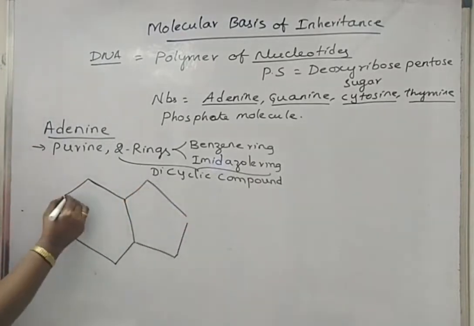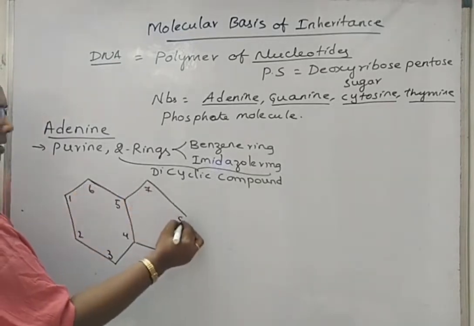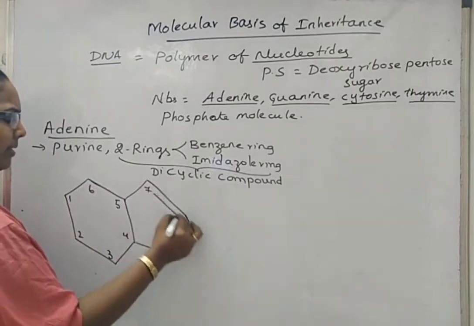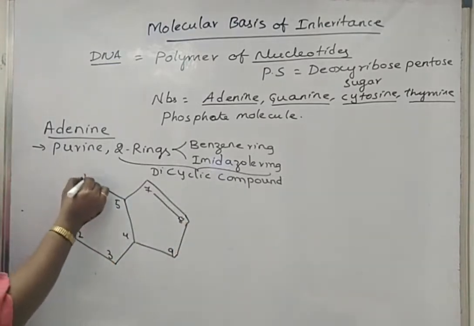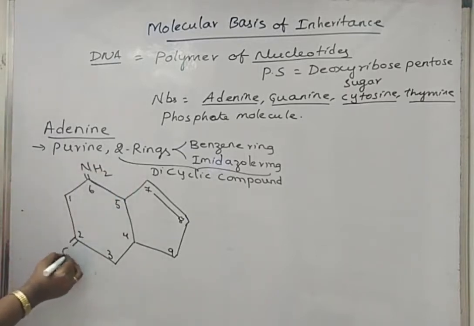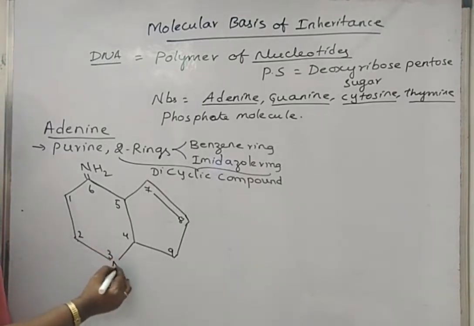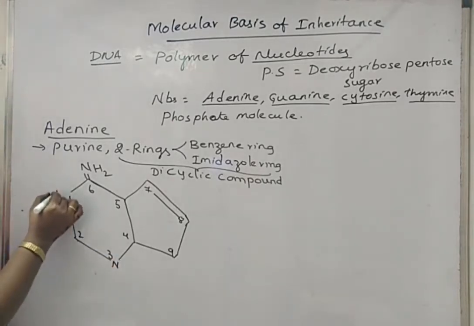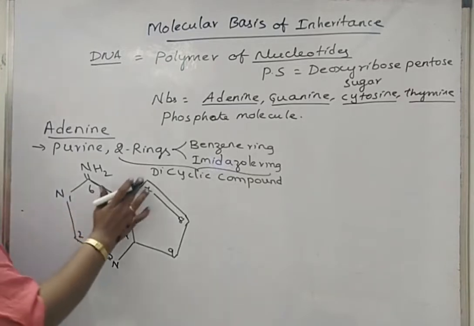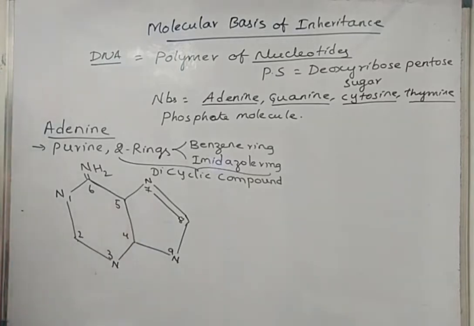if you give the numbering 1, 2, 3, 4, 5, 6, 7, 8 and 9. At 6th carbon position there is an amino group. At 2nd carbon position there is one ketone group. Sorry, the ketone group is not present. At 3rd carbon position there is a nitrogen atom, and 1st carbon position also another nitrogen atom. 7th position also another nitrogen, and at the 9th position.